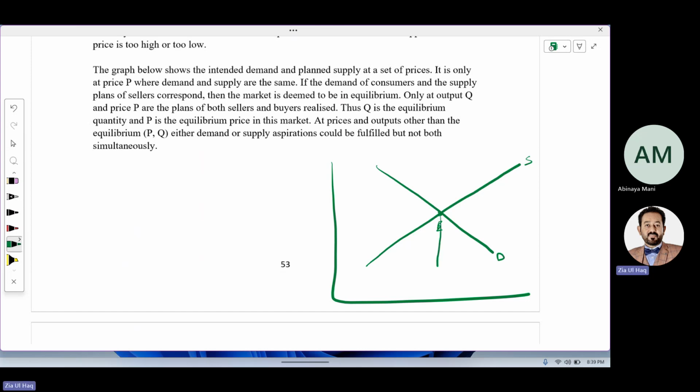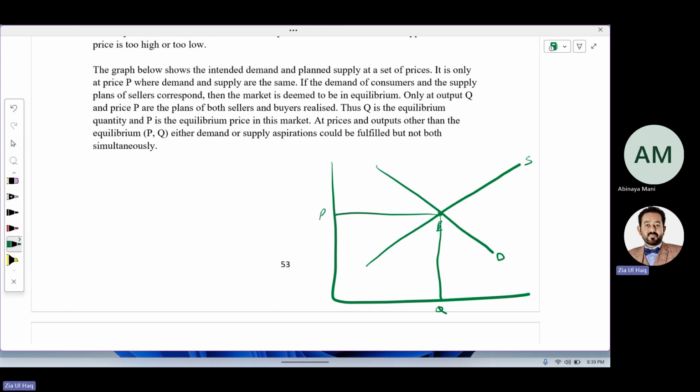This means in the market you are providing this quantity and the price of this product in the market will be this. In the market, nobody can set the prices. Prices are set automatically with the equilibrium of demand and supply.